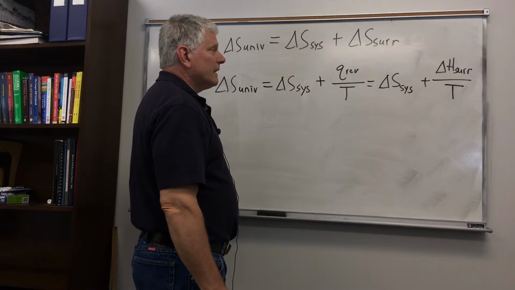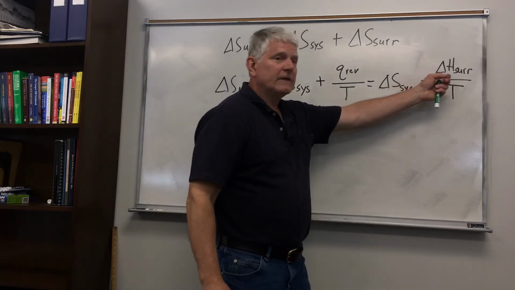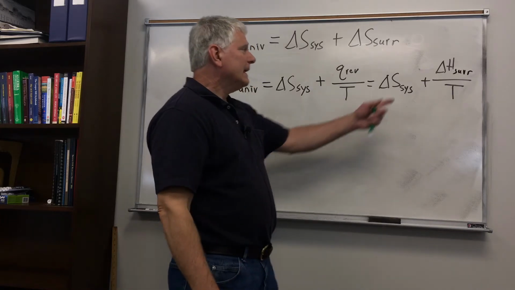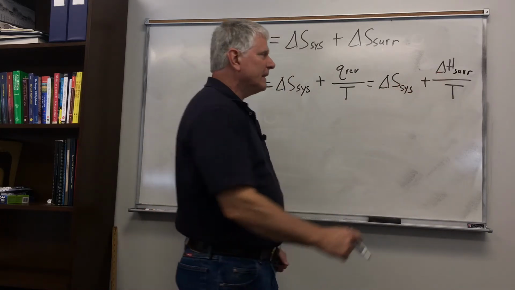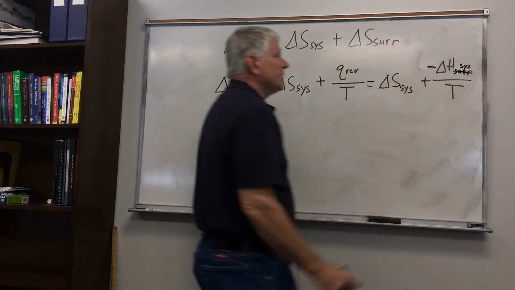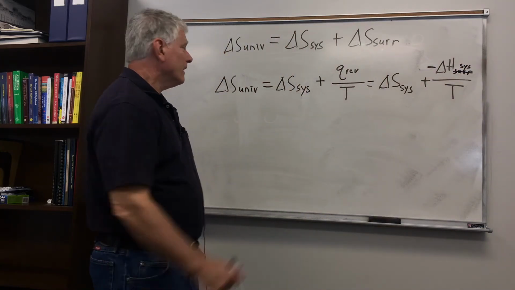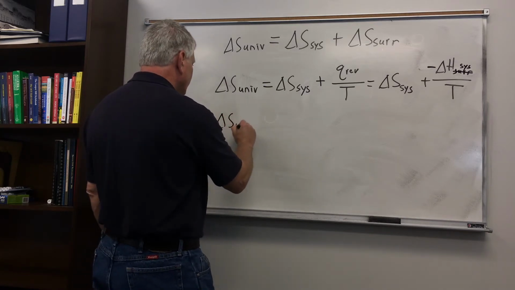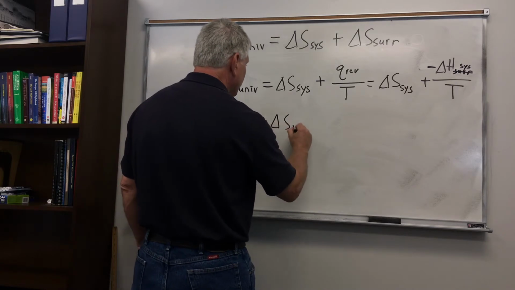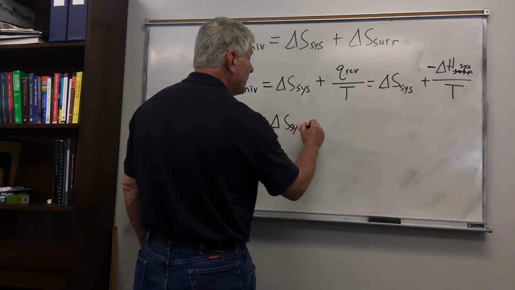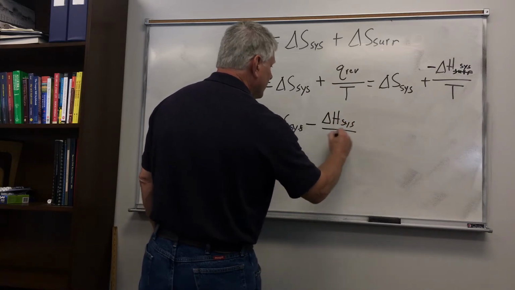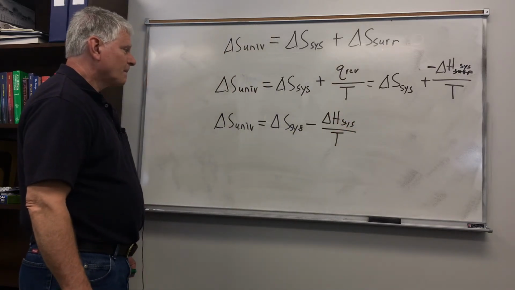Now if we instead want to use delta H of the system, heat flows between system and surroundings, so the heat of the surroundings will just be the negative heat for the system. So now we have delta S for the universe is equal to delta S for the system minus delta H of the system divided by the temperature.